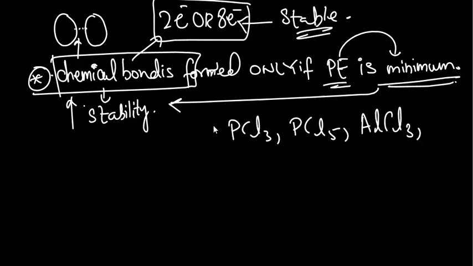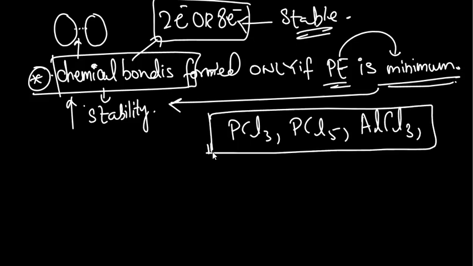In these exceptions, we've got two factors. There's a phenomenon known as contraction of octet and expansion of octet that occurs. So these compounds don't follow the octet rule as strictly. These are exceptions to the octet rule, but yet they are stable.